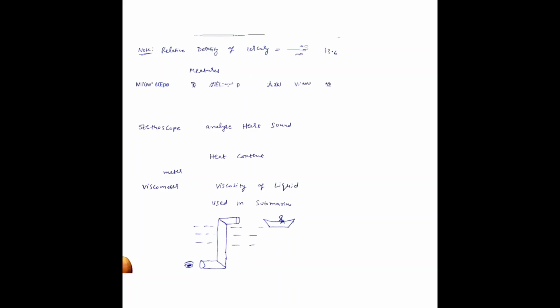They will use two mirrors in this periscope. With the help of these two mirrors, they will identify the person coming nearer to them. Generally in submarines they will use that.